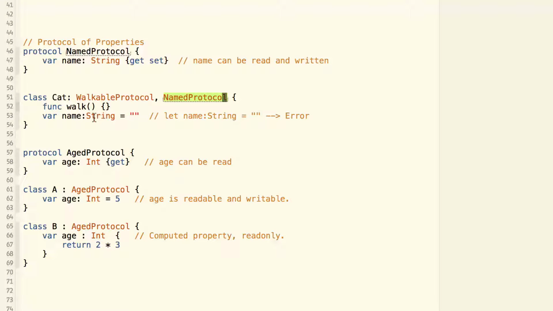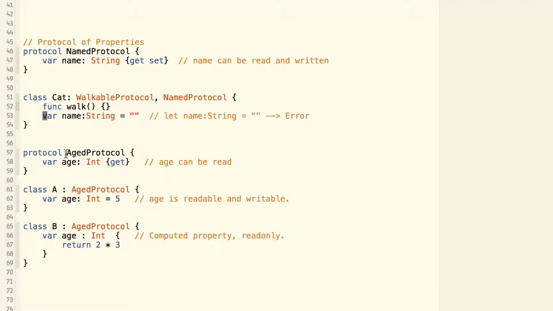This means that the cat must implement the function of walk, and it must have a property called name, and this name needs to be both readable and writable. So if we change this name from a var to a let, then this protocol is broken and the code will not compile.